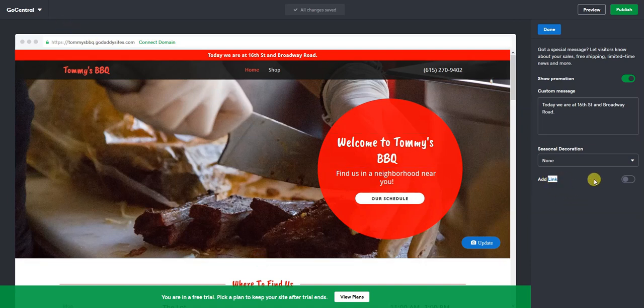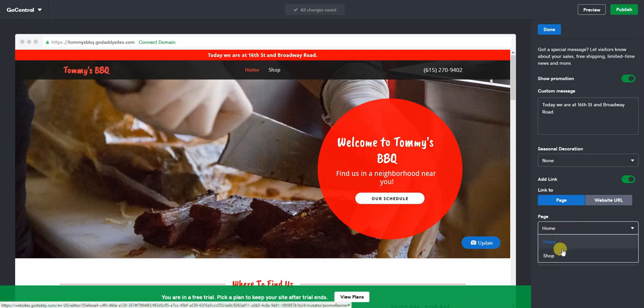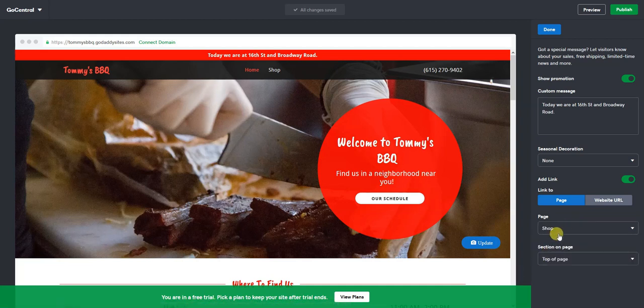The other thing that you can do is to that promotional ad, you can add a link. In other words, make it link somewhere. So I could have it linked to somewhere else on the page. Say if I wanted it to link to my promo page or something, or in this case it has a shop page already set up, but if I select that shop page right there, then when I click this, it would go right to the shop page. So that's what you would probably do for like a sale or something like that.